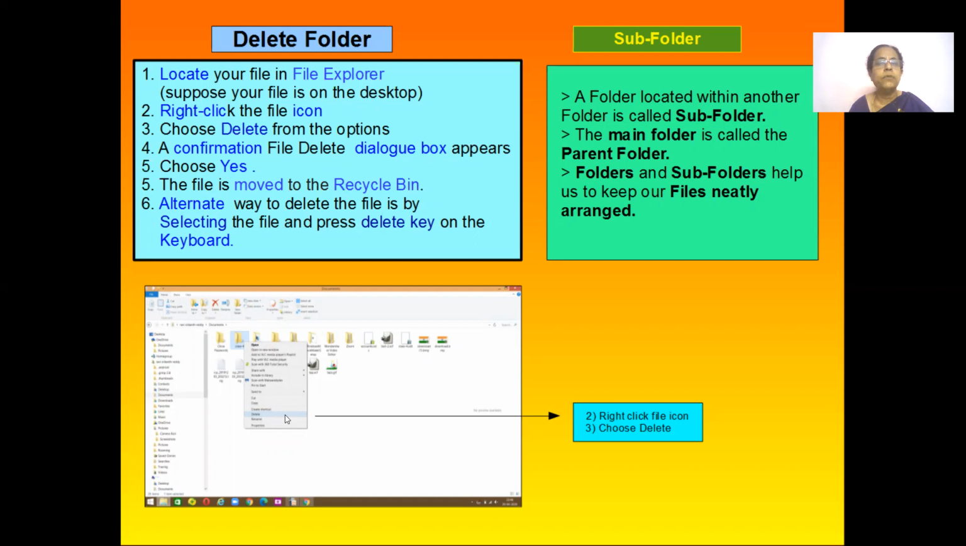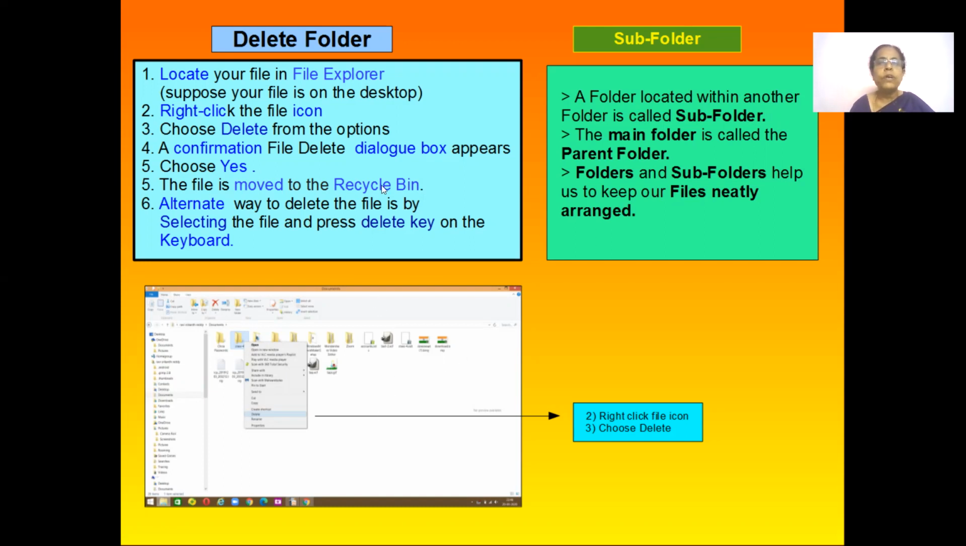Once you select the delete option, you will get a confirmation. Do you really want to delete this file? And you choose yes. So the confirmation delete file dialog box opens, and you can select the yes option. Okay. And then the file will move to the recycle bin. There's an alternative way of deleting the file. Just select the file, and on your keyboard select the delete key. Okay.